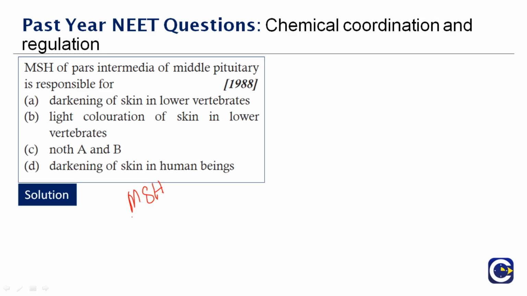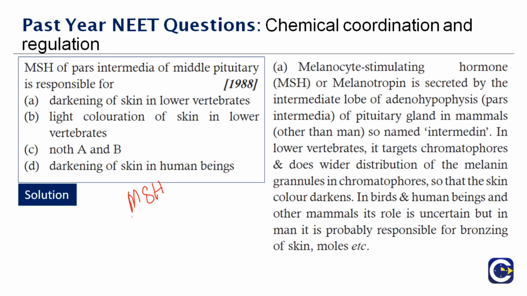You can ask me a question, how about the other mammals? You have animals, right? So there also you can find this. So we know what it is associated with. The more the amount of melanin in the skin, the more darker the skin is. Therefore the right answer is darkening of the skin in the lower vertebrates. Therefore the right answer is option A.